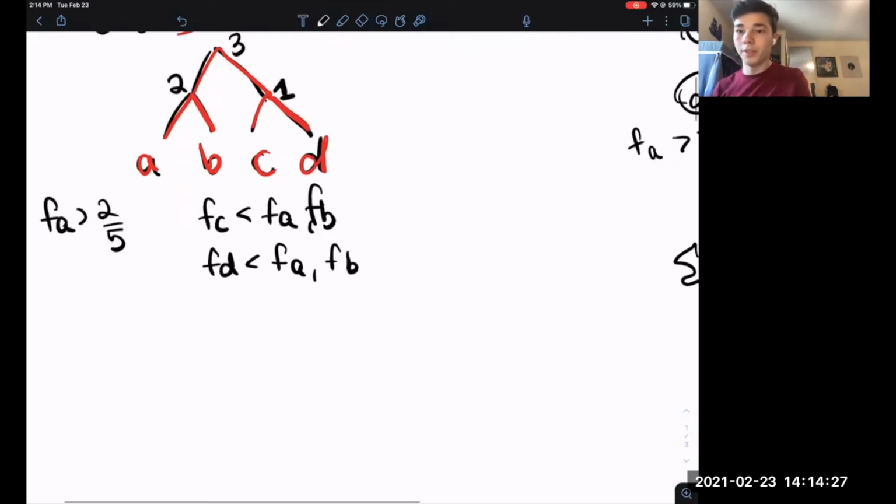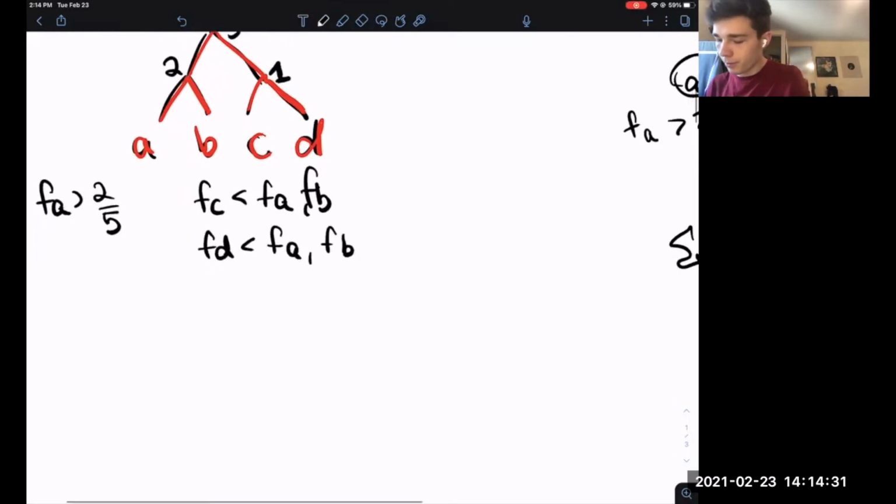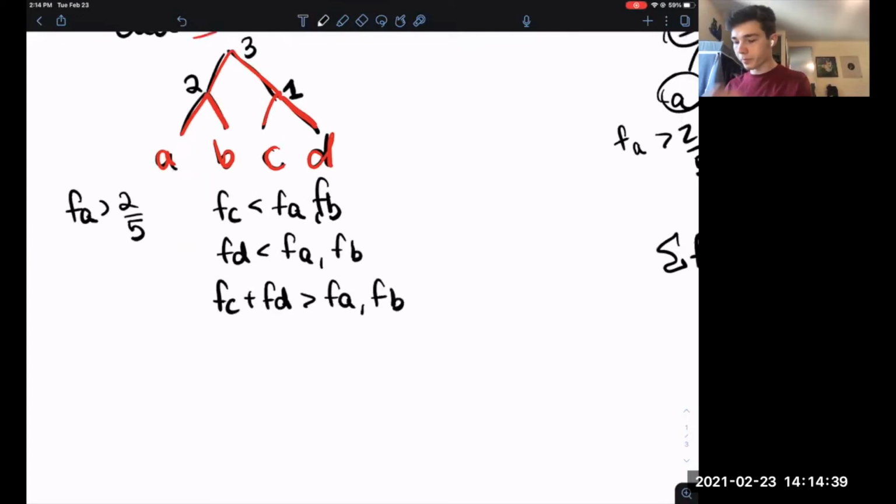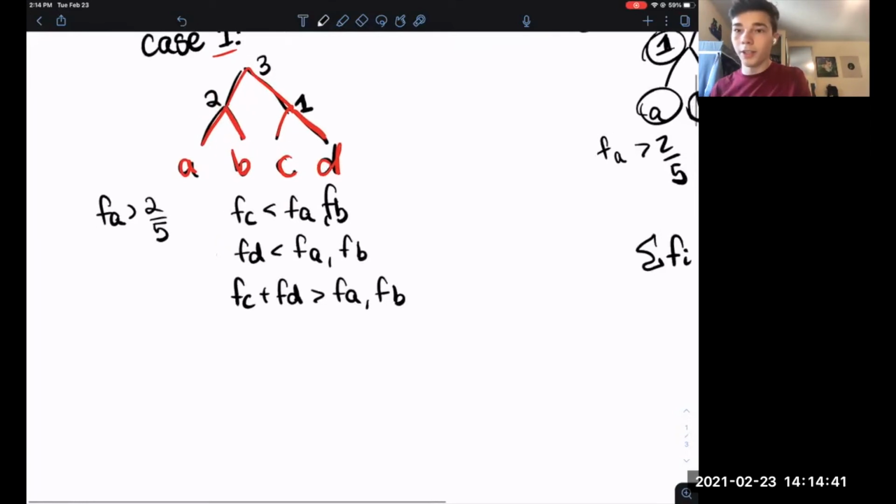However, once C and D are combined, then A and B become the smallest tokens, which means that FC plus FD is actually greater than FA and FB. We can combine this with another equation, that FA plus FB plus FC plus FD has to be equal to 1.